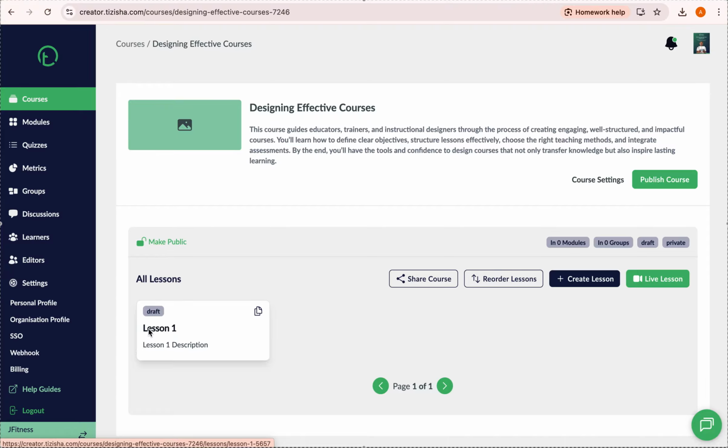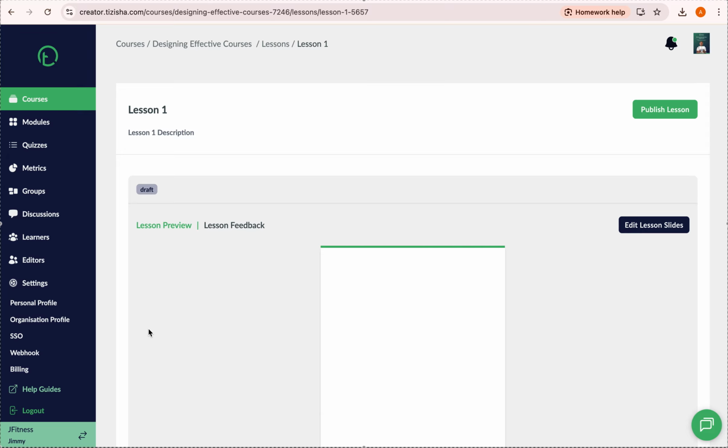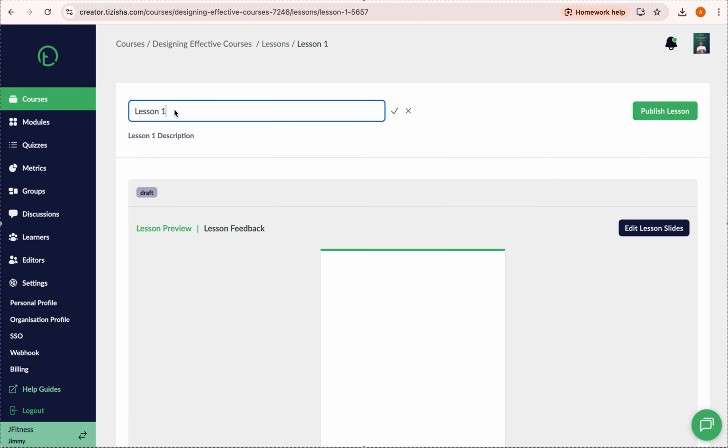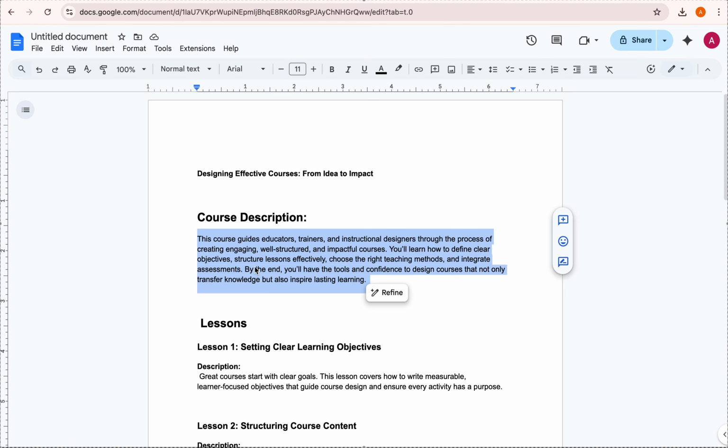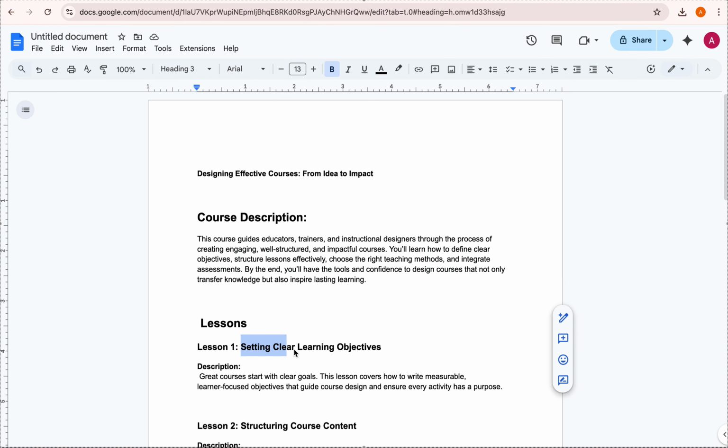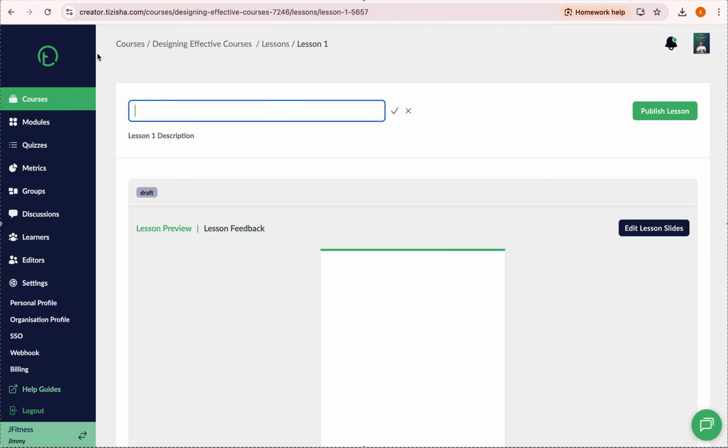So what I'm gonna do, I'm just gonna click on this, and now this is the section to do that bit of editing for the lesson name and lesson description. As I hover my cursor here, you get to see we have this pencil icon. So I'm just gonna click on this and do away with this lesson 1 name. I'll navigate to this set of material I'd created earlier. I'll copy this, then I'll paste that here. Once you're done, click on this tick here to save that.